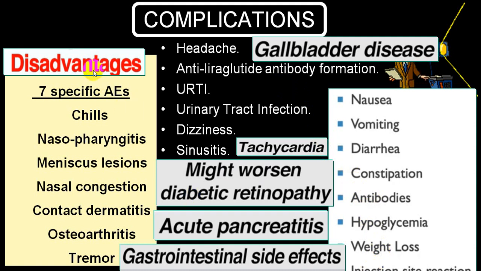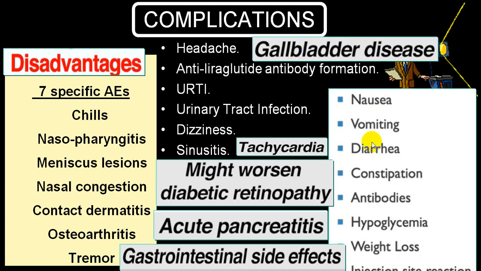So there are certain disadvantages which are mentioned, like chills, nasopharyngitis, meniscus lesion, nasal congestion, contact dermatitis, osteoarthritis and tremors. These are the common adverse side effects which are also mentioned. So these are a good number of side effects, and also a person can have gallbladder disease. So you have to watch for all this.